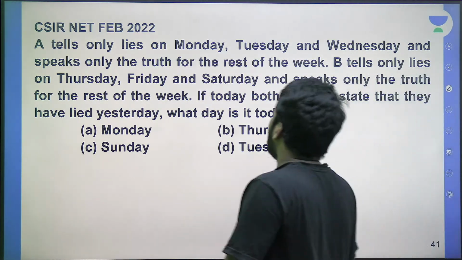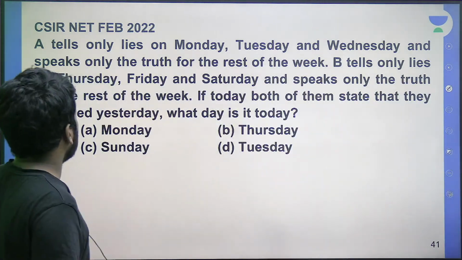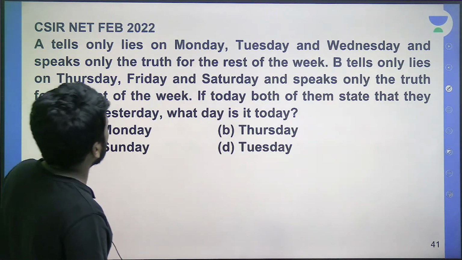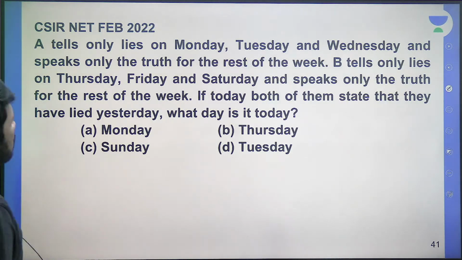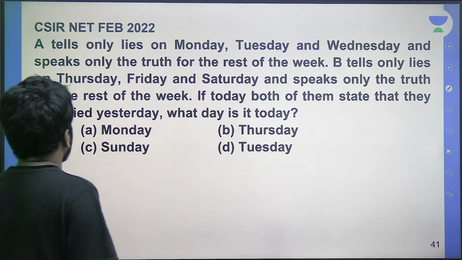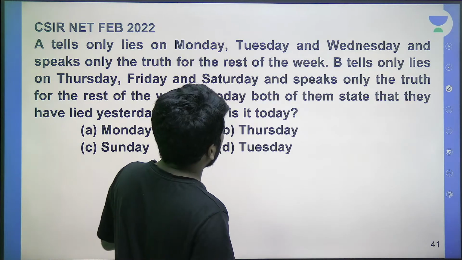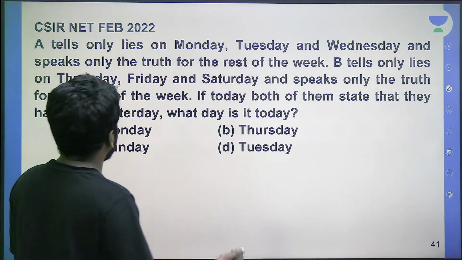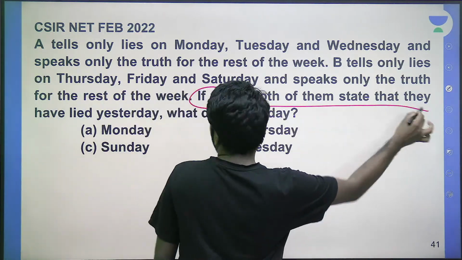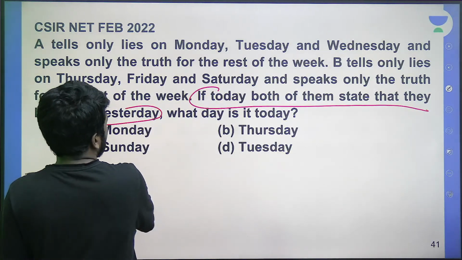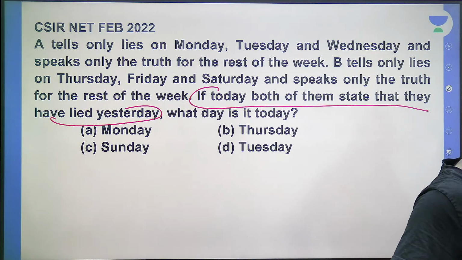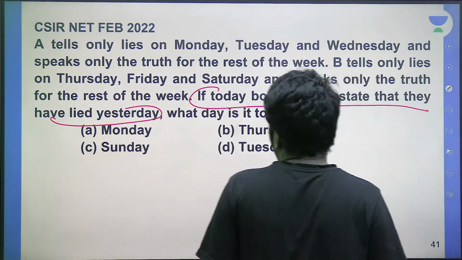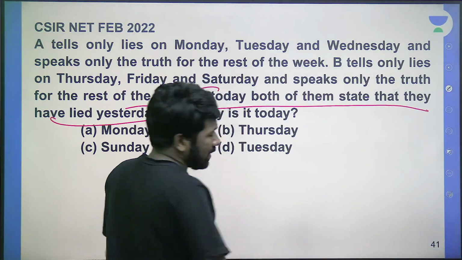A tells only lies on Monday, Tuesday, Wednesday, and speaks only truth on the rest of the week. B tells only lies on Thursday, Friday, Saturday, and speaks only truth for the rest of the week. If today both of them state they have lied yesterday, this sentence you should understand correctly. Otherwise, there is chances that you can get confused or you may get a wrong answer. So that is the meaning of both of them told today that they lied yesterday.